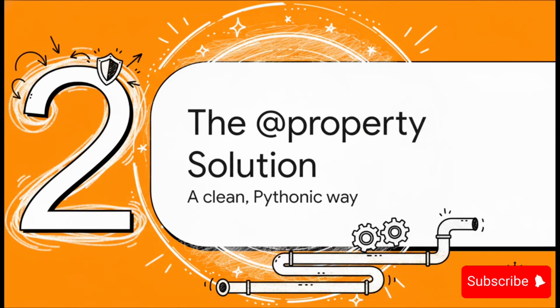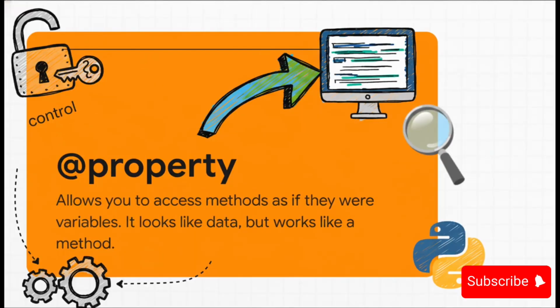So what's the hero that comes in to save the day? It is, of course, the @property decorator. This is Python's elegant built-in answer for managing access to your attributes without making your code a total mess. So what is it exactly? Well, @property is a special kind of function called a decorator. That's what the little @ symbol means.